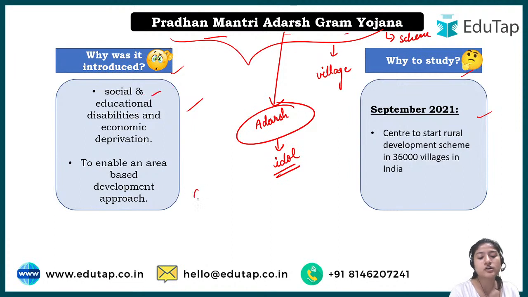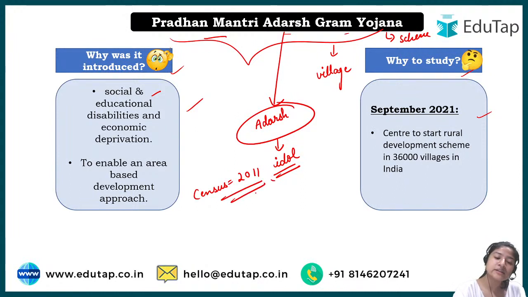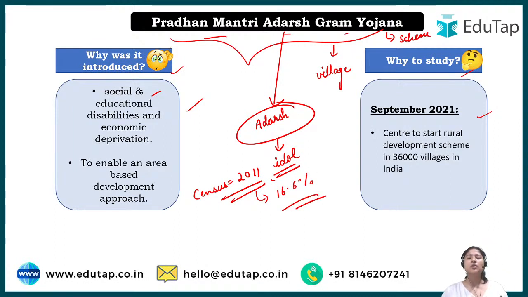Basically, if we go by the census of 2011, which is the last census that has been made, approximately 16.6% of India's population belongs to the scheduled caste. And there is a lot of social and educational discrimination and economic deprivation, meaning they are not given equal wages as in rural areas. See, this whole scheme is based on rural areas only. Do not confuse it with the urban areas, right?